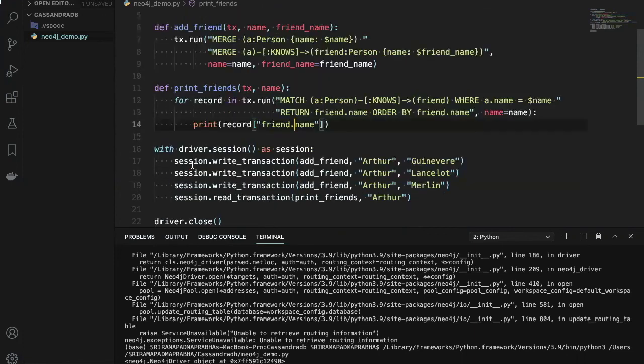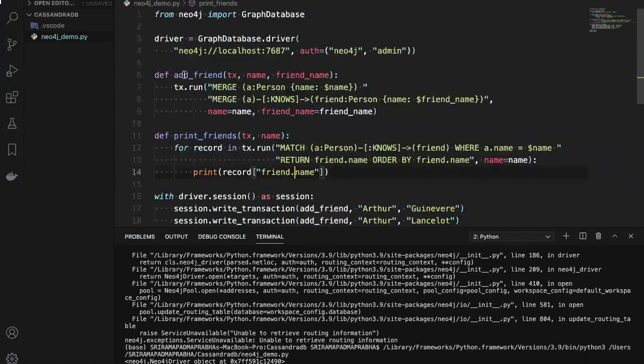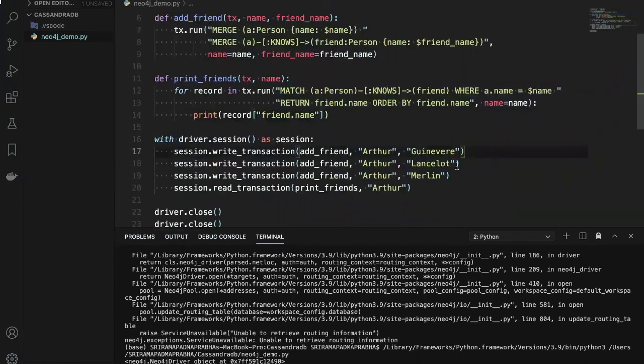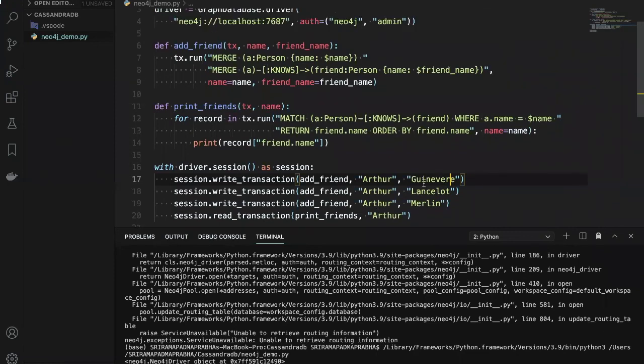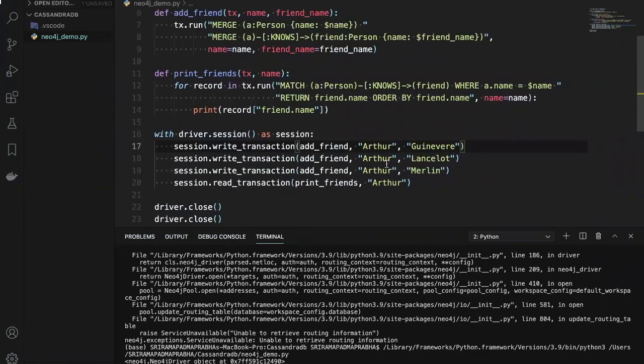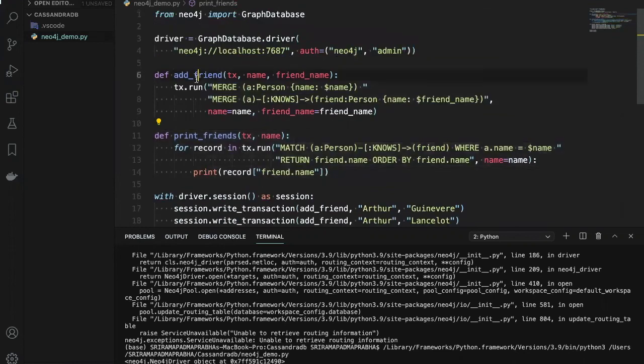Every time you want to add a friend, you need to pass the friend names and friend details here. For every transaction you are writing a friend. So this friend information will be passed with this command and stored into the database. And if you want to show that information to the user, you can use print friends. Basically one function is inserting the records, and this function is for displaying the records, as simple as that, right?